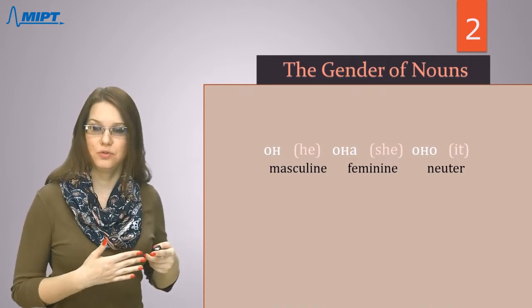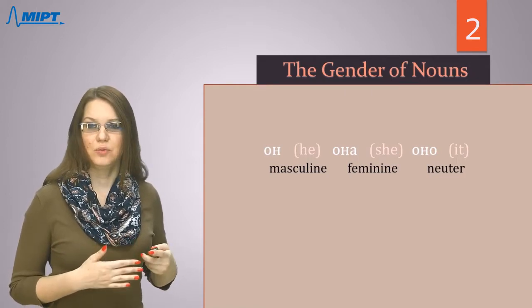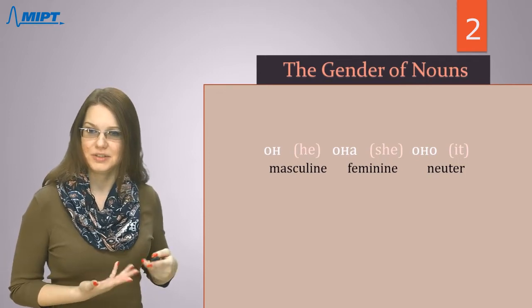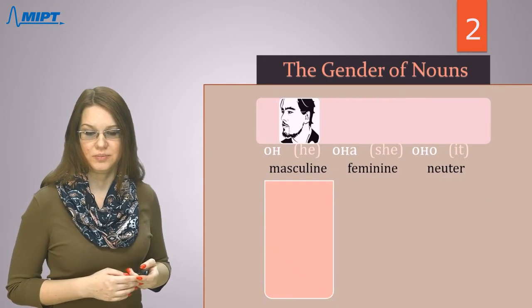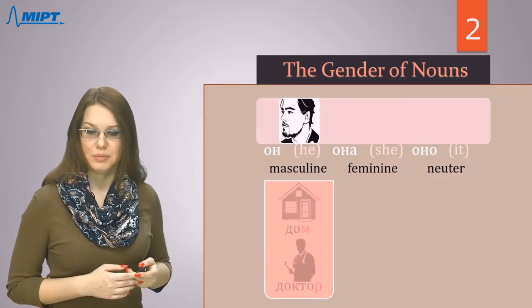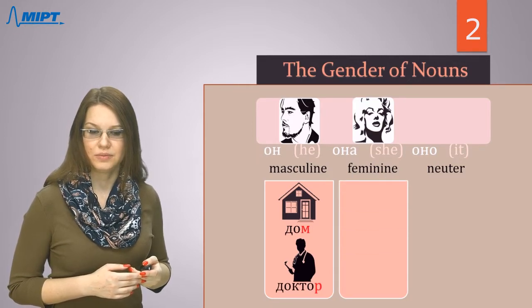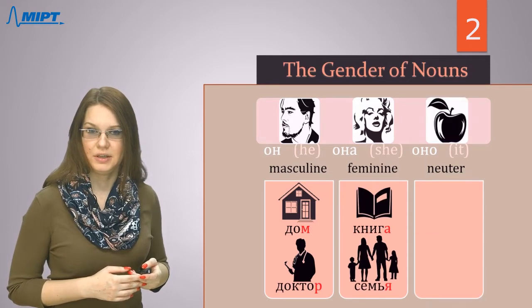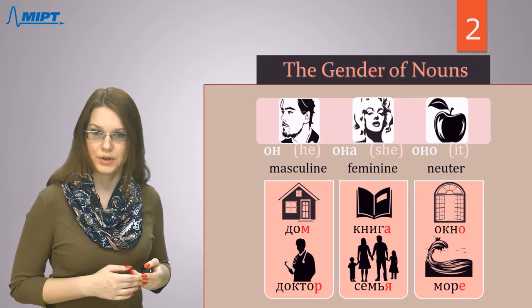During this part of our course, I will say these words very often, and I hope that you will memorize them and you will not make any mistakes in pronunciation. So, он, masculine, for example, дом, доктор. Она, feminine, for example, книга, семья. And оно, for example, окно, море.